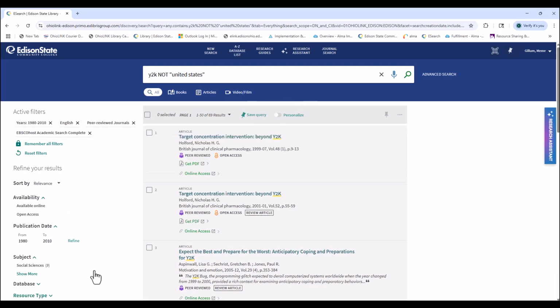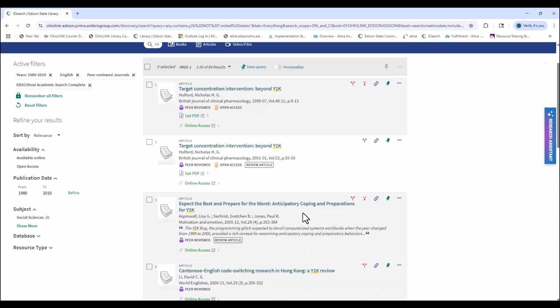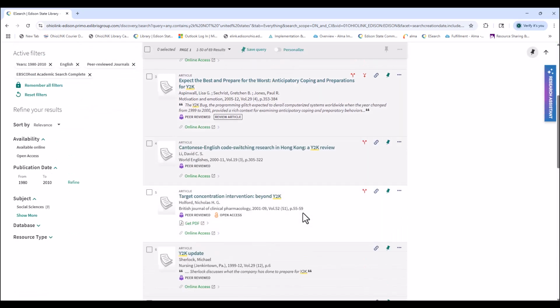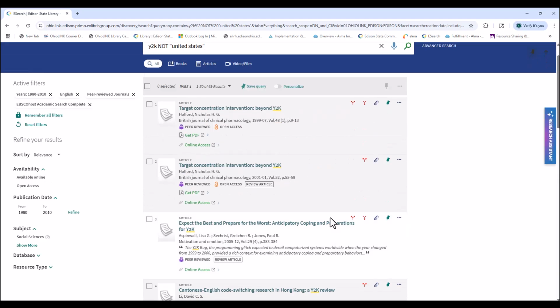All right, now that we're back into our results, if that was what we're looking for, like I said, you could click those other associated readings. If it wasn't one that you're looking for, you can scroll through and find ones that are associated with what you're looking for. By now being logged into the system, I can now use the pin, which adds this item to my account, and then I can access them that way.